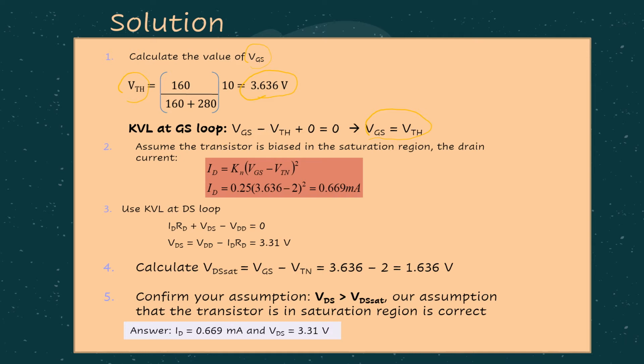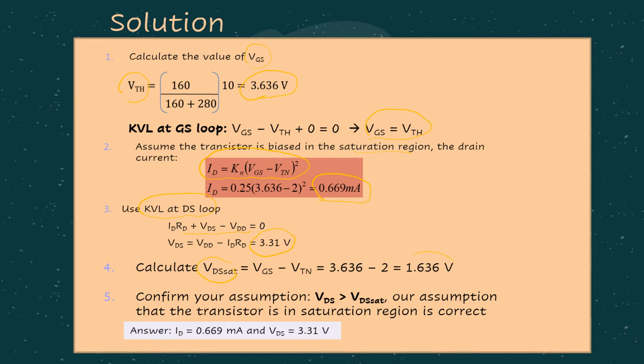Then the second step, we assume the transistor is under saturation region, where from there we can use the drain current formula, ID equals Kn times (VGS minus VTN) squared. Substitute everything, and we get the ID value. Then step number 3 is to do KVL at the DS loop. So we do KVL, substitute everything, and we get the VDS value. Obviously, step number 4, we check VDS saturation.